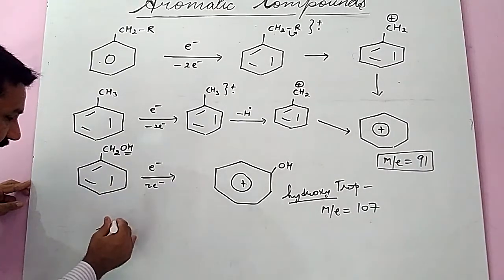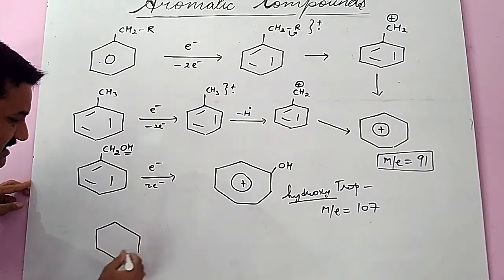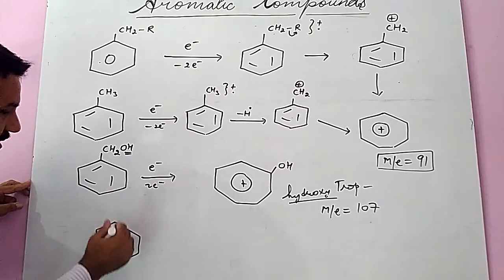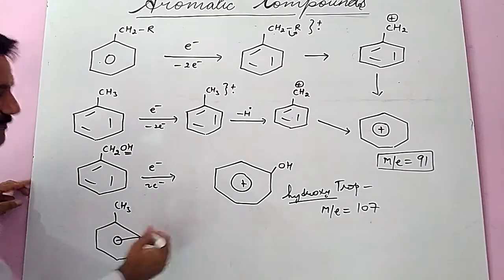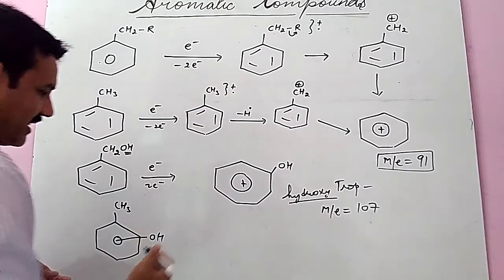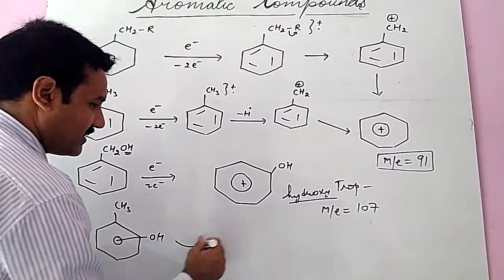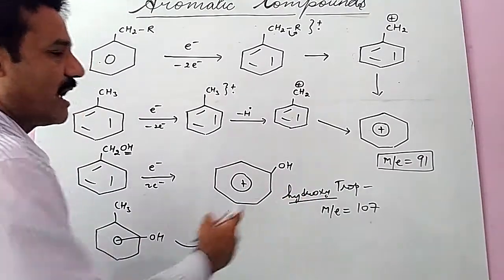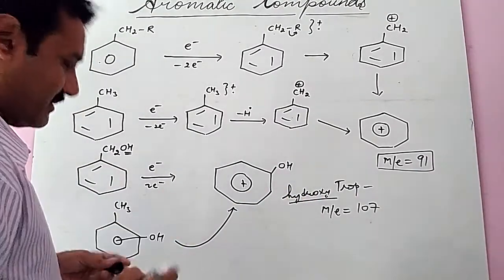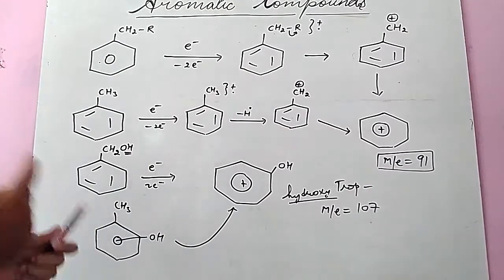Another example, in the case of a similar system, CH3 with an OH group, maybe at ortho, maybe at para, maybe at meta, it also converts in the same way into the hydroxy tropylium cation and shows M/E 107. Next we discuss the alkane system.